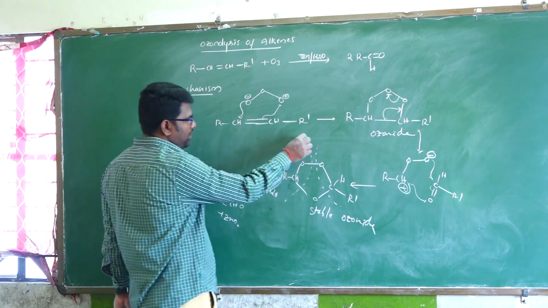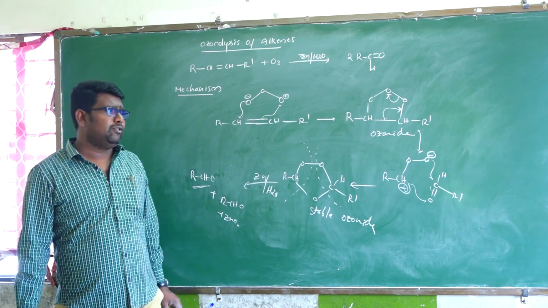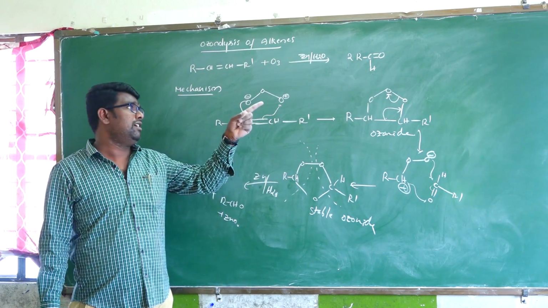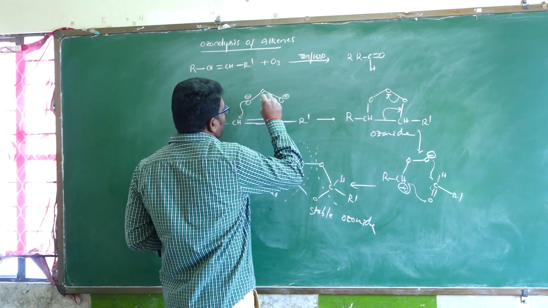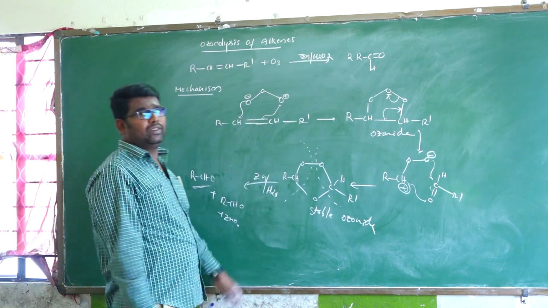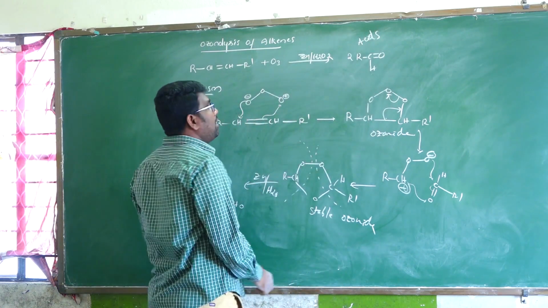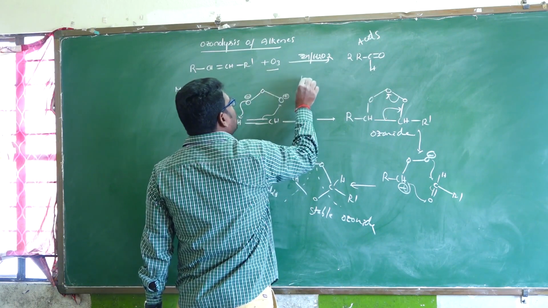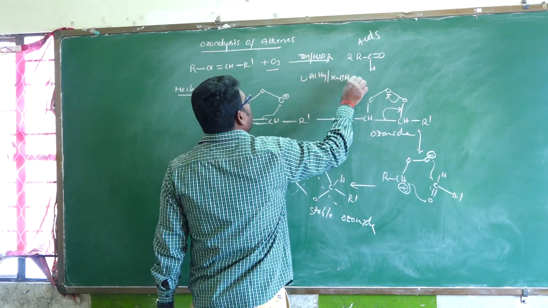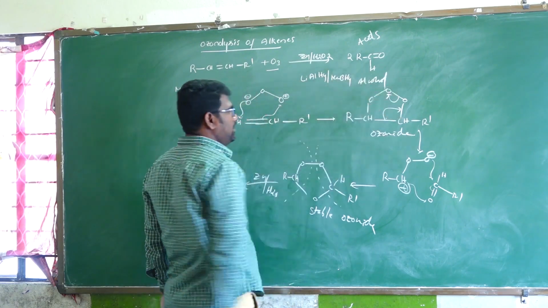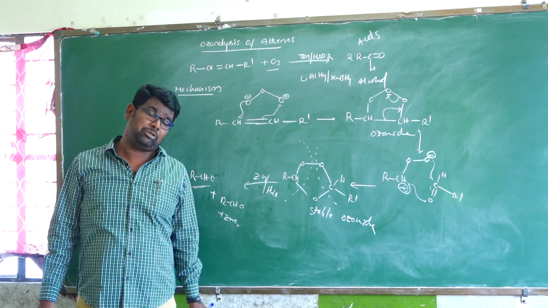Again, this will break to this. So there is formation of 2 moles of aldehyde. So alkenes react with ozone in the presence of Zn with water, forming a carbonyl compound. Alkenes react with ozone in the presence of H2O2, forming acids. Or alkenes react with ozone in the presence of lithium aluminum hydride or sodium borohydride, forming alcohol.